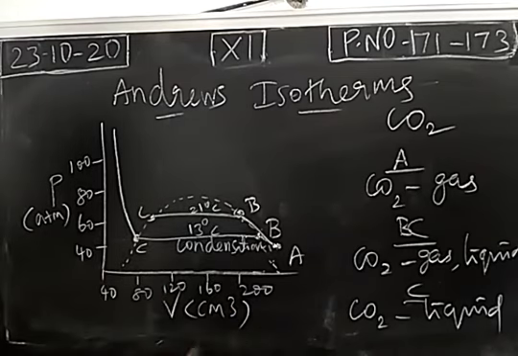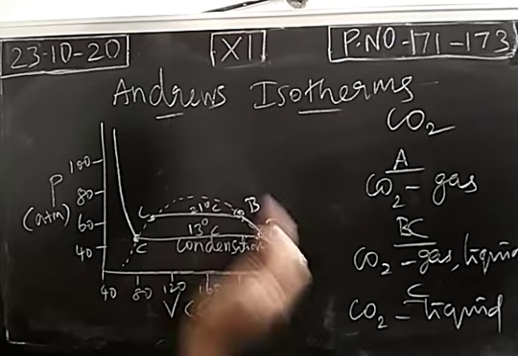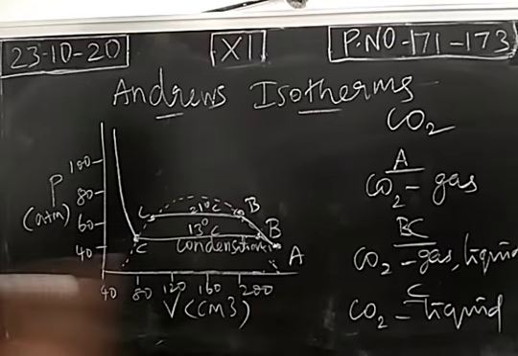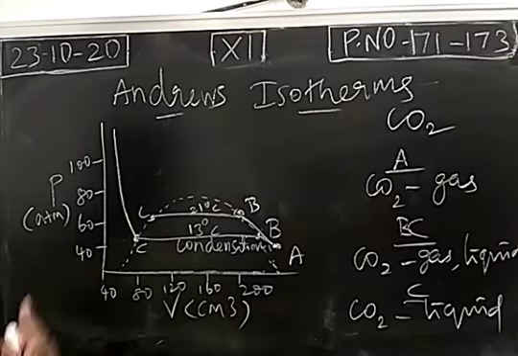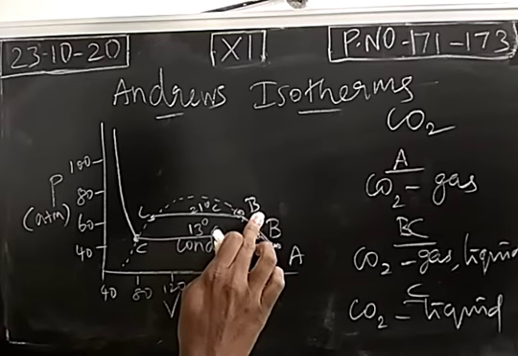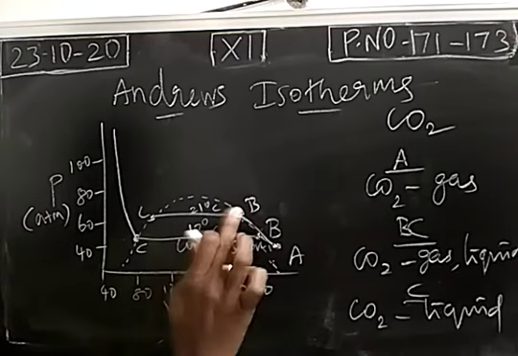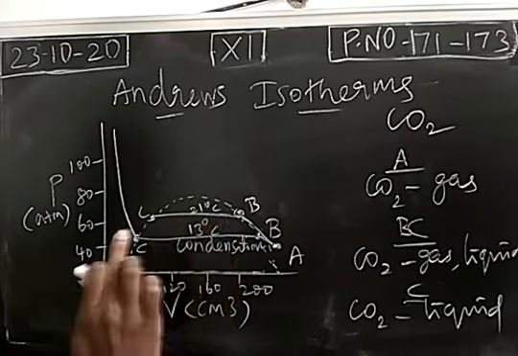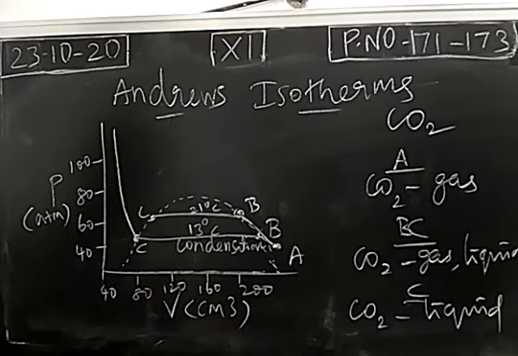The same from point A to B. Pressure increases, volume decreases. Carbon dioxide will be existing as a gas at point A, starts to become liquid at point B, and this is the condensation region. In the region BC, it exists as carbon dioxide gaseous and liquid molecules.